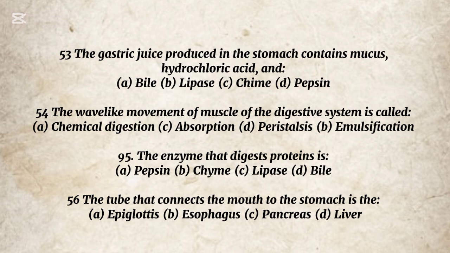Pepsin. 54. The wave-like movement of muscle of the digestive system is called: A. Chemical digestion, C. Absorption, D. Peristalsis, B. Emulsification. The correct option is D. Peristalsis. 55. The enzyme that digests proteins is: A. Pepsin, B. Chyme, C. Lipase, D. Bile. The correct option is A. Pepsin. 56. The tube that connects the mouth to the stomach is the: A. Epiglottis, B. Esophagus, C. Pancreas, D. Liver. The correct option is B.